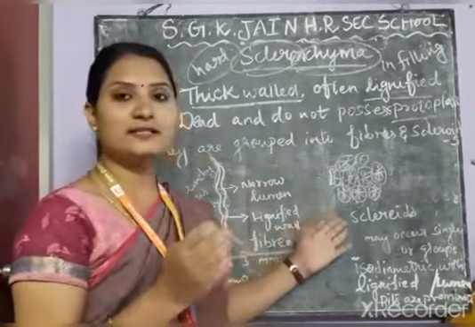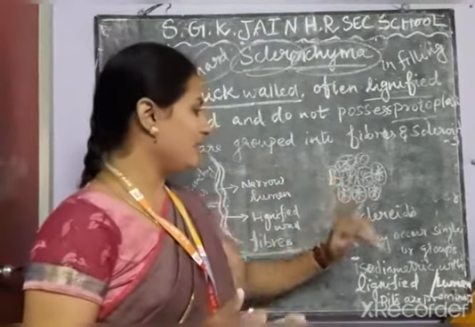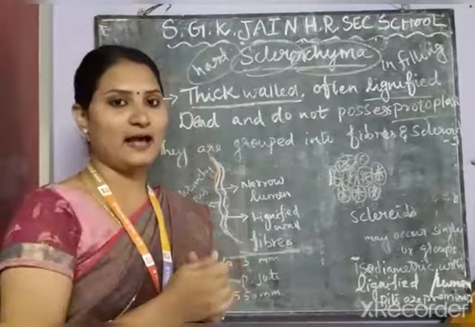So the sclerenchyma is classified into two. In some plants they appear as fibers, and in some plants as sclereids. These are responsible for the hardness of the plant, which provides mechanical strength and support even when it grows to greater height.